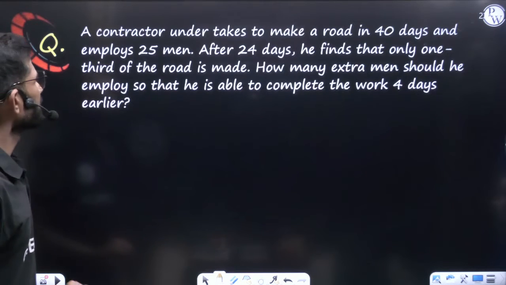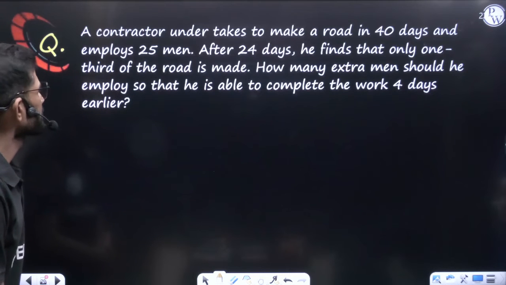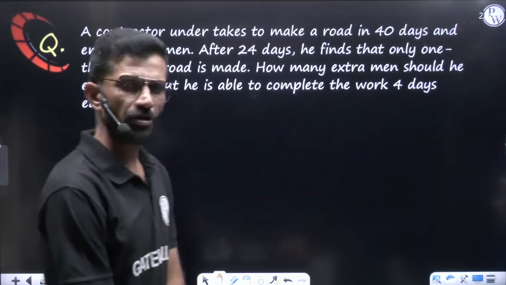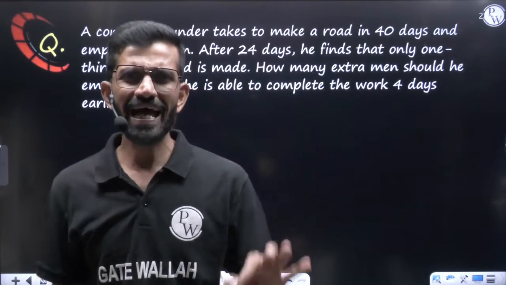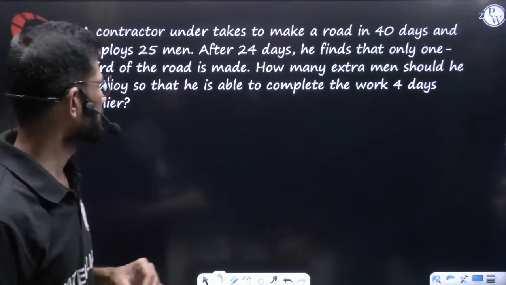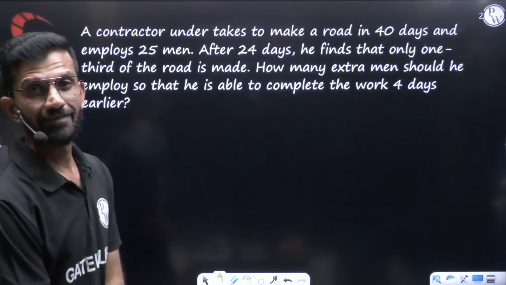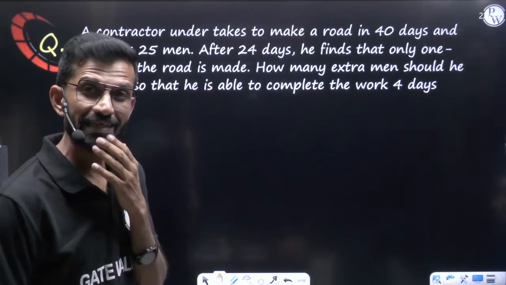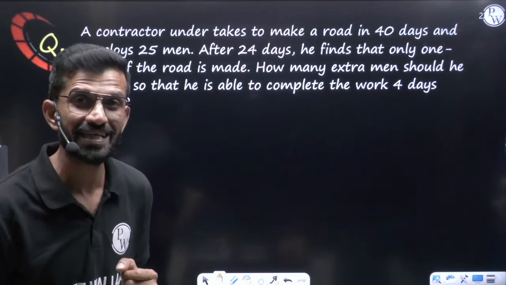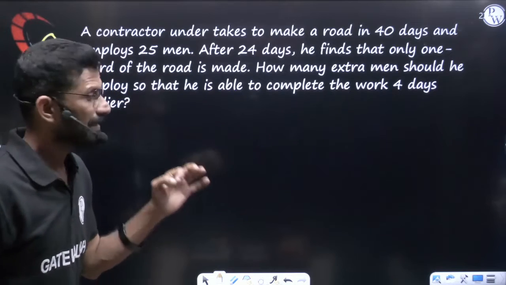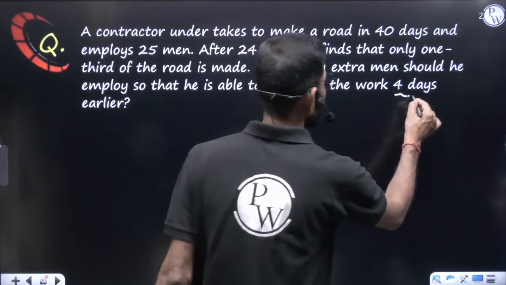So my dear friend, here you can see one more question. A contractor undertakes to make a road in 40 days and employs 25 men. So he thought that he took a contract that in 40 days he'll complete the work, construct the road, and for that he kept 25 people on the work. After 24 days he finds that only 1/3 of the road is made. So 24 days completed and only 1/3 of the road is made, means only 1/3 work is done. How many extra men should he employ so that he is able to complete the work 4 days earlier?